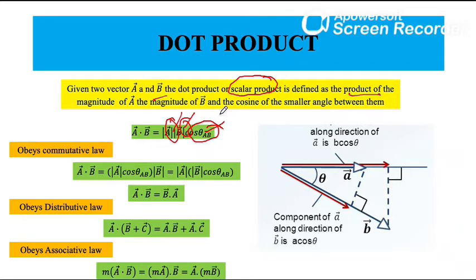So why the dot product? Because the dot product gives you the angular relationship between two vectors.